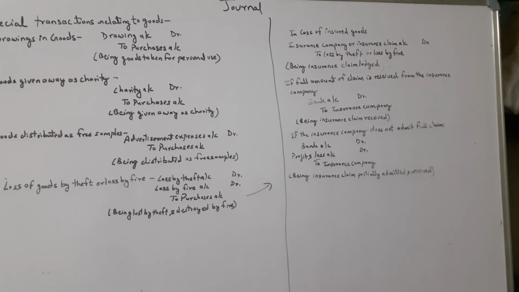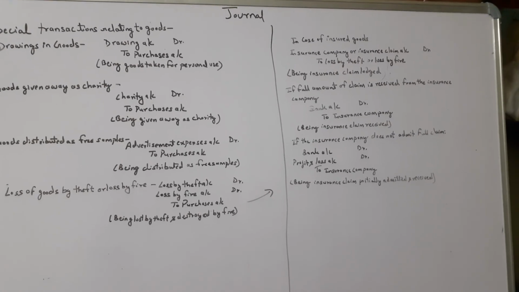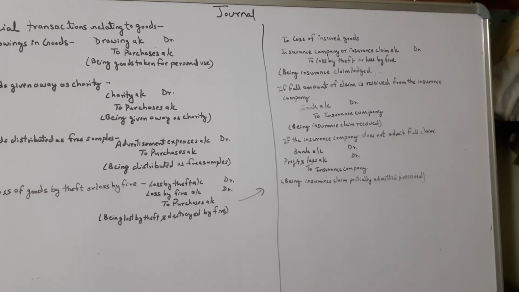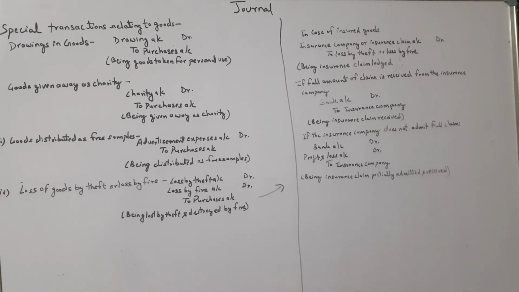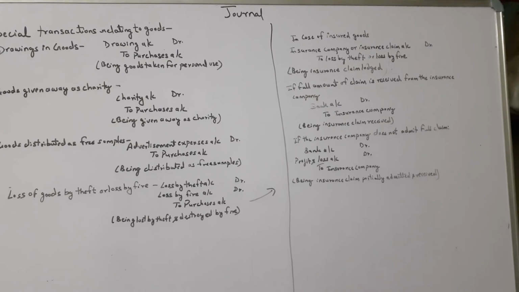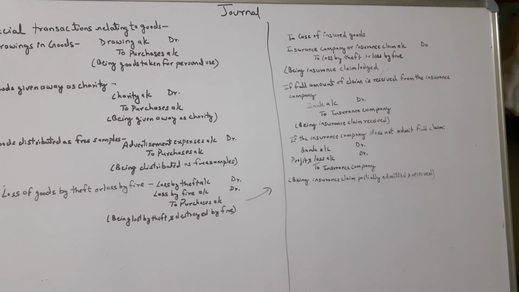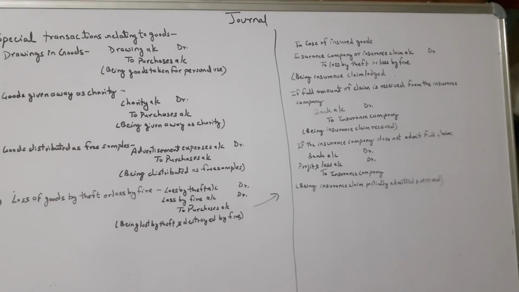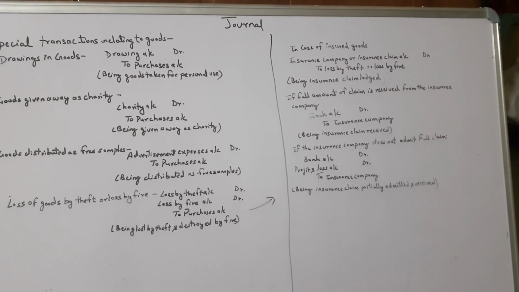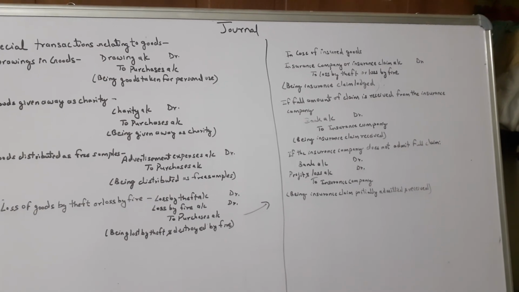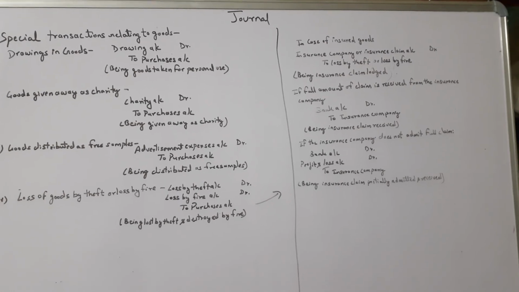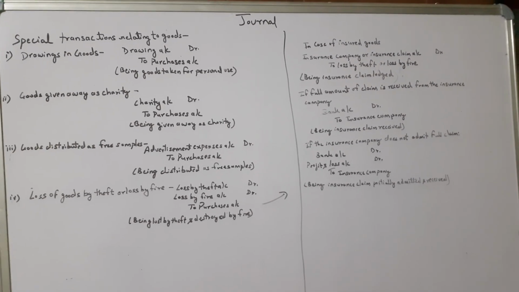This situation may also come: sometimes the insurance company does not admit the full claim. In that case, whatever amount they are ready to pay, bank account will be debited with that amount. Then the amount which has not been paid, that means the loss amount, that loss will be transferred to profit and loss account to insurance company. Why is insurance company credited? The same reason: insurance company represents a personal account, and the rule of personal account says receiver debited, giver credited. Here insurance company is the giver. So this is how the entry goes relating to goods.